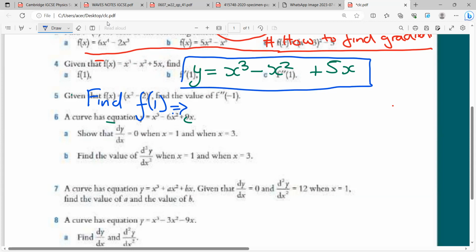I believe everyone knows about functions, right? Because before we did differentiation, we looked at functions. So f of 1 simply means we need to substitute 1 in our original function. So f of 1 will be 1 cubed minus 1 squared plus 5 times 1. That's f of 1, and then we get our answer. Can you quickly punch it in your calculators and then tell me the answer?